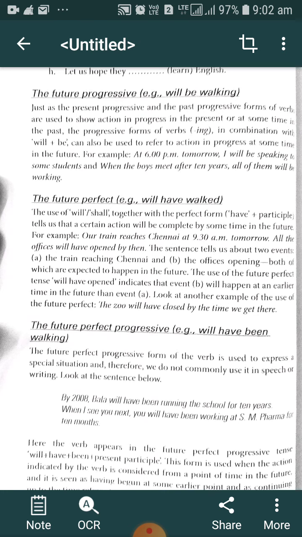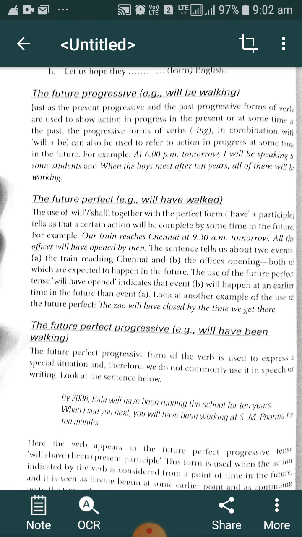So while discussing that topic, we have seen that when we are using the shall or will form, we generally expect that particular action will happen. But when we use the going to form, it means we have prepared for that action, and that action will definitely happen. When we use present progressive tense, it means almost all preparation has been done, and that thing is definitely going to happen. And when we use simple present tense to denote future action, it means it is an official plan and that will never change. These are some options we can use while denoting our future actions.